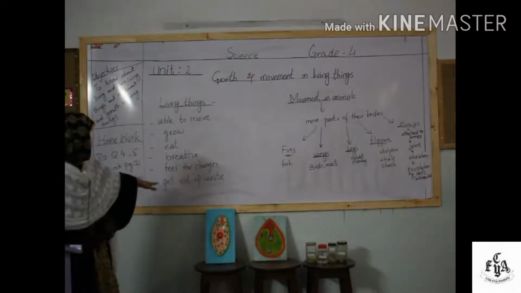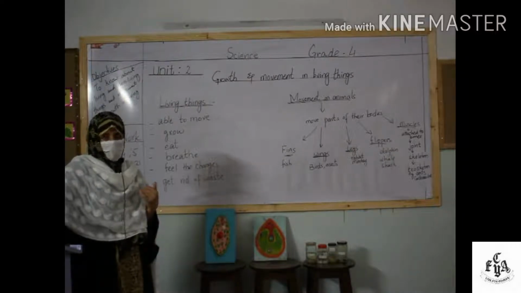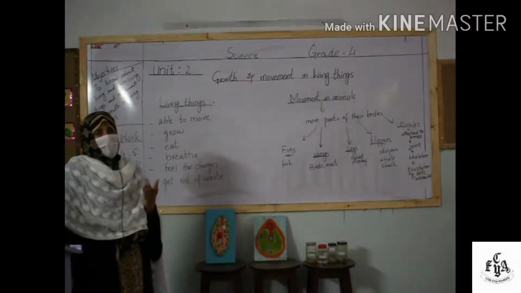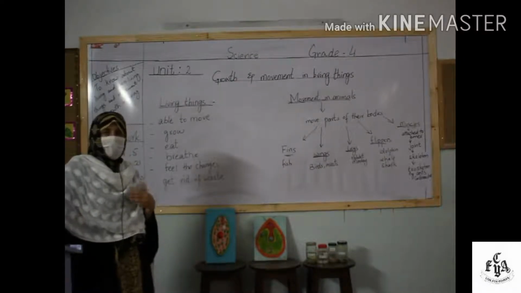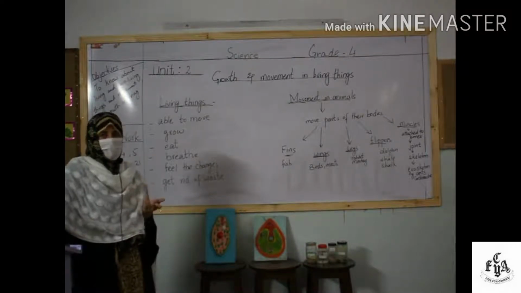Okay, living things can get rid of the waste, as we have discussed in our unit number 1 about the digestive system. As you know, the food which the living things are taking is digested in the body, and the digested nutrients are absorbed in the blood, while the waste products are inside the body, and human beings or animals get rid of that waste with the help of the excretory system.